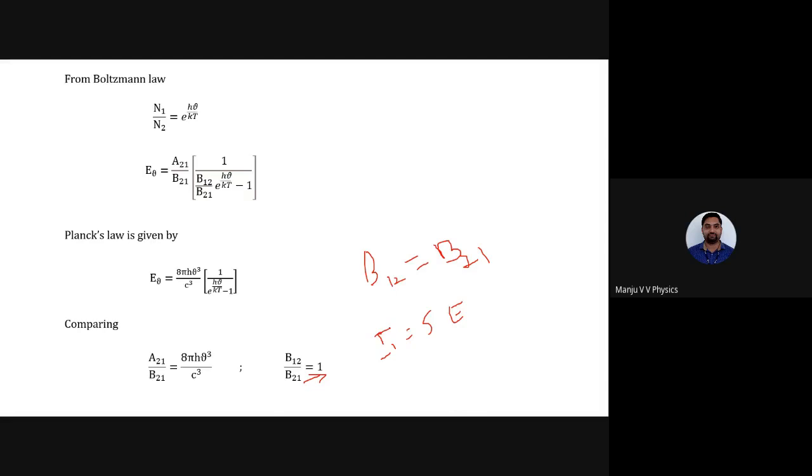What is the physical interpretation of this? Whenever an atom absorbs, spontaneously it will come to the ground state. That is the meaning of this. Staying in the excited state is very, very less, because the mathematical equation says that induced absorption equals spontaneous emission. The moment it absorbs and goes to the excited state, within a fraction of a second it will come to the ground state. That means if there is no metastable state, we can't produce a laser beam. That is the meaning of this.